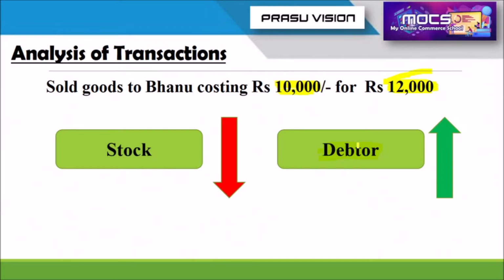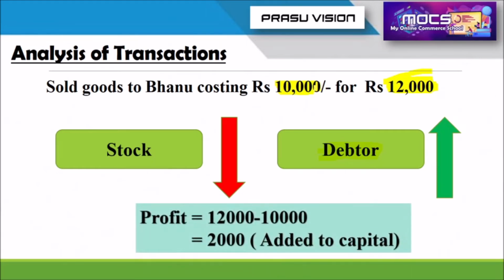Also, we have to find out the profit, because whatever the amount of profit coming to the organization, it will be added to the capital. So the debtor has to pay rupees 12,000, but the value of stock decreased is 10,000. The firm is getting 2,000 as profit. So profit will be calculated like this: 12,000 minus 10,000. You will get the amount of profit, 2,000.